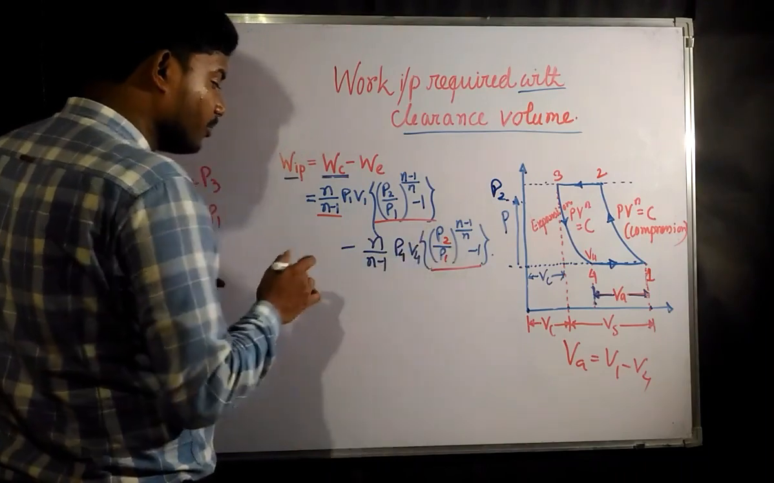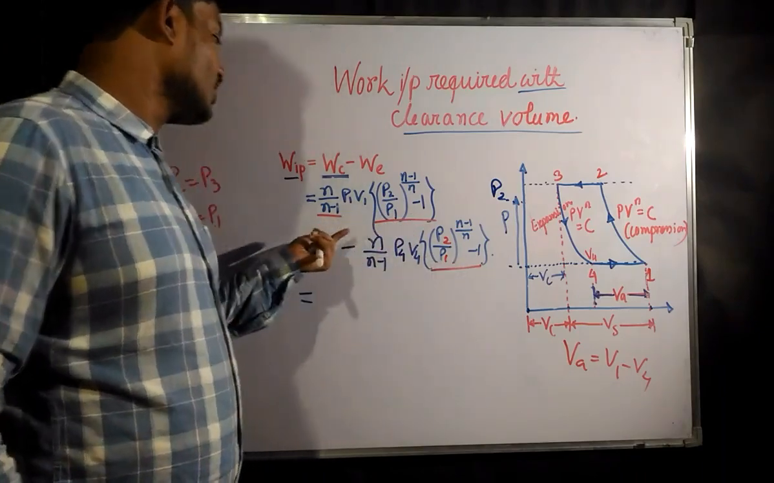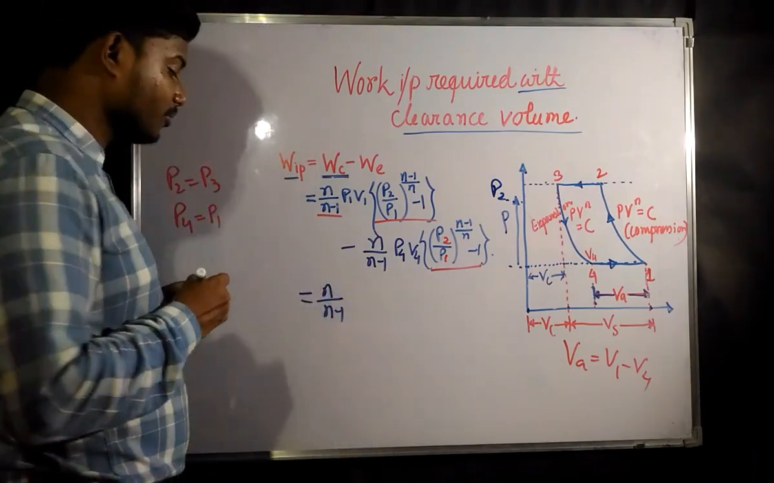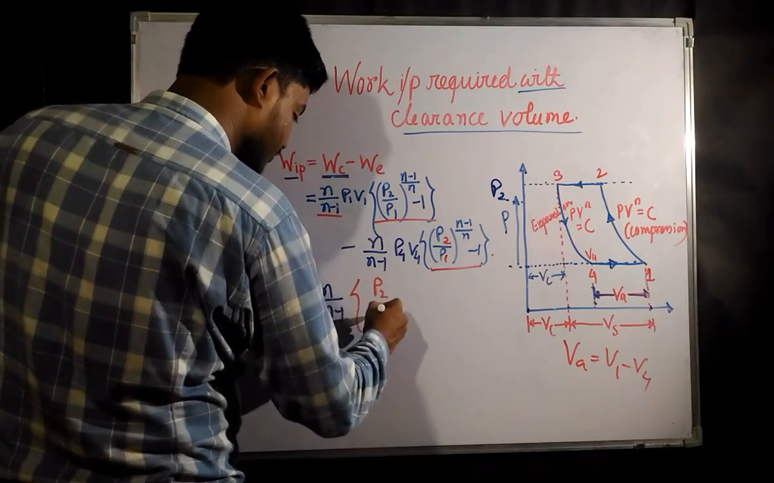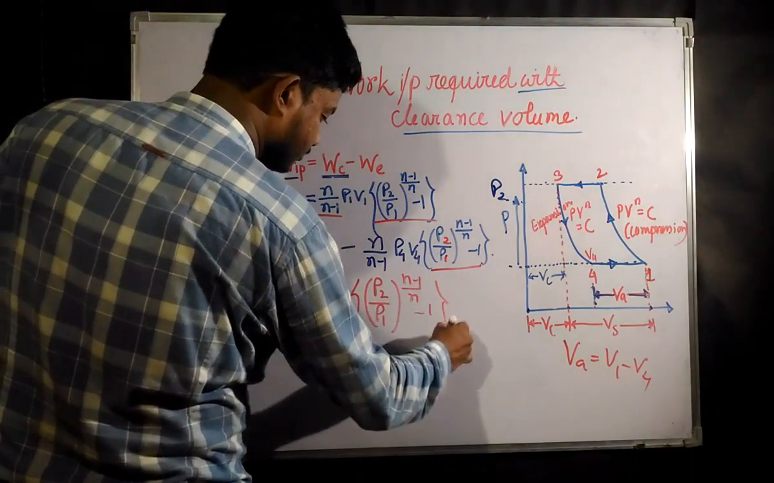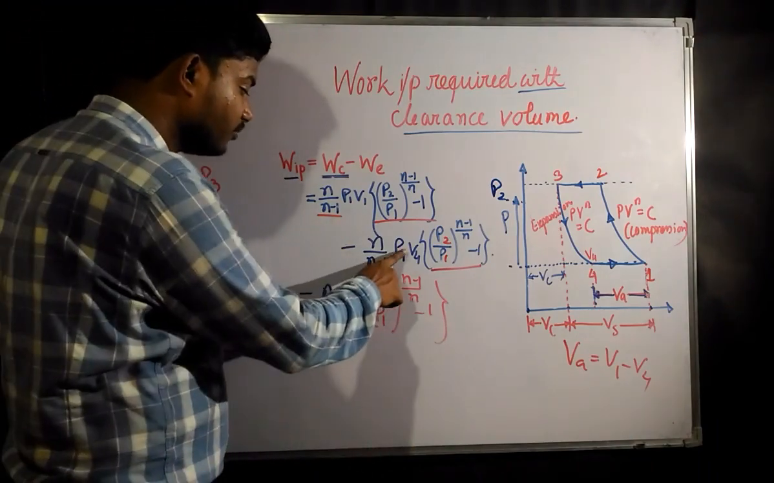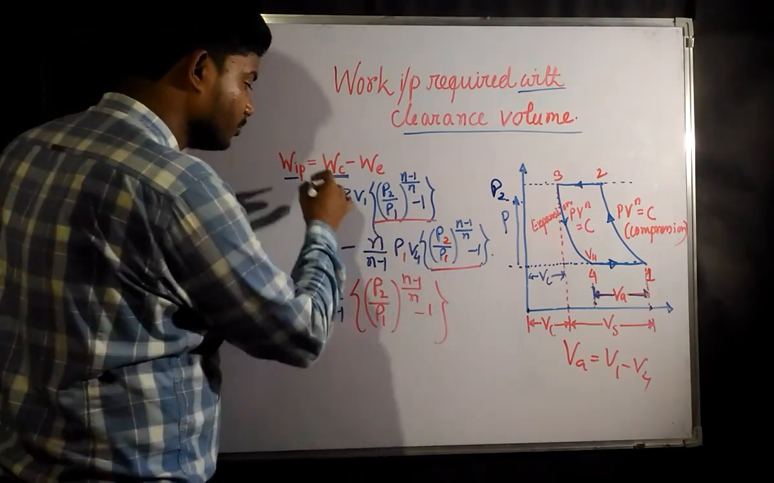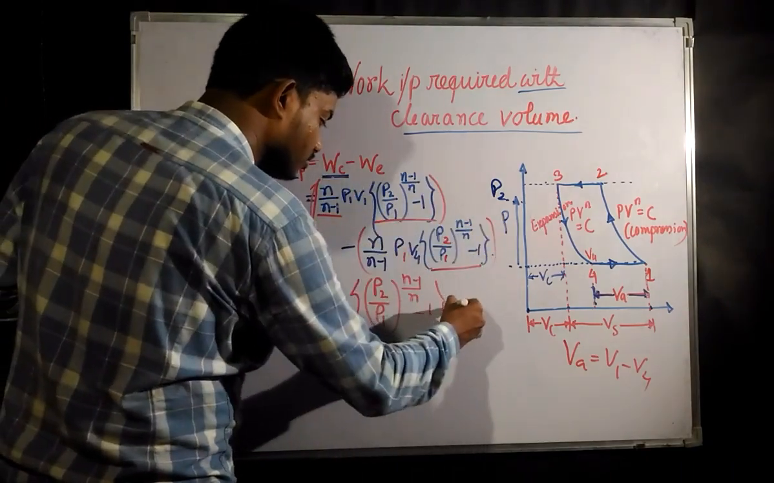Okay, so from here what you can say, this thing and this thing is going to get common now. So you can take this one as common, n by n minus 1. And what is the other thing that is common? The other thing that is common is P2 by P1 to the power n minus 1 by n minus 1. And another thing that is common, now P4 is equal to what? P4 is equal to P1 again. So P1 is also common now from both these terms.